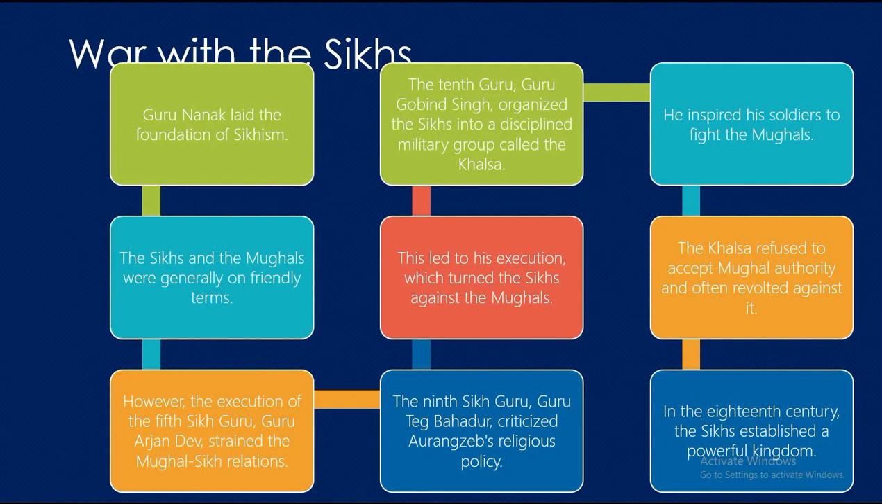The tenth Guru, Guru Gobind Singh, organized the Sikhs into the disciplined military group called the Khalsa. He inspired his soldiers to fight the Mughals. The Khalsa refused to accept Mughal authority and often revolted against it. In the 18th century, the Sikhs established a powerful kingdom.